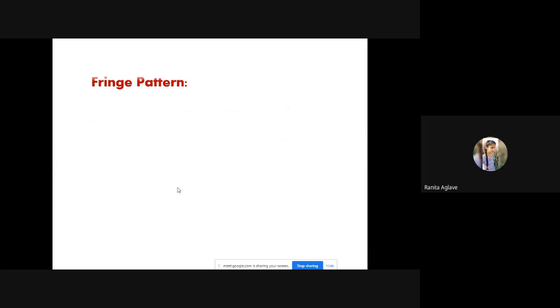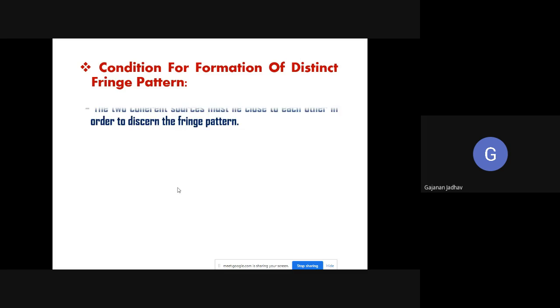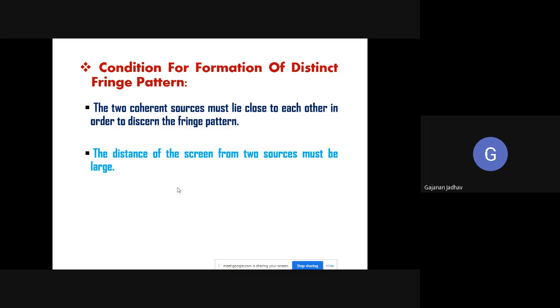Okay. Again, the conditions for formation of a distinct fringe pattern. If you want to see the fringe pattern distinctly, there are a few conditions. The two coherent sources must be close to each other in order to discern the fringe pattern. That means the distance between the two sources of light must be as small as possible. Second, the distance of the screen from the two sources must be large.